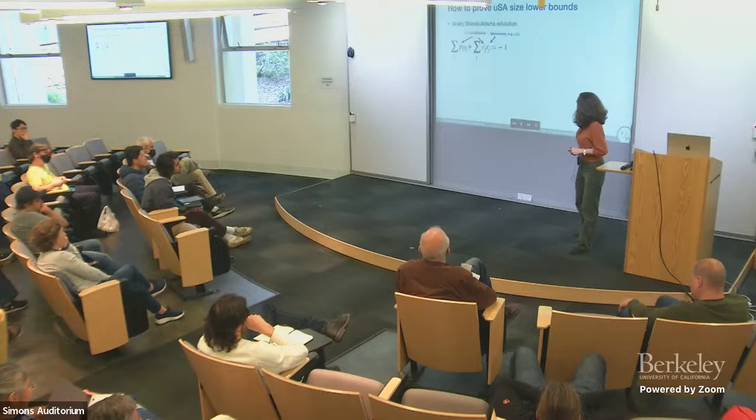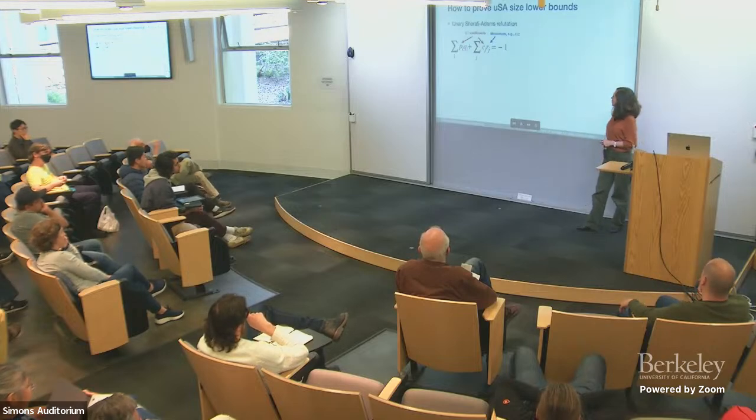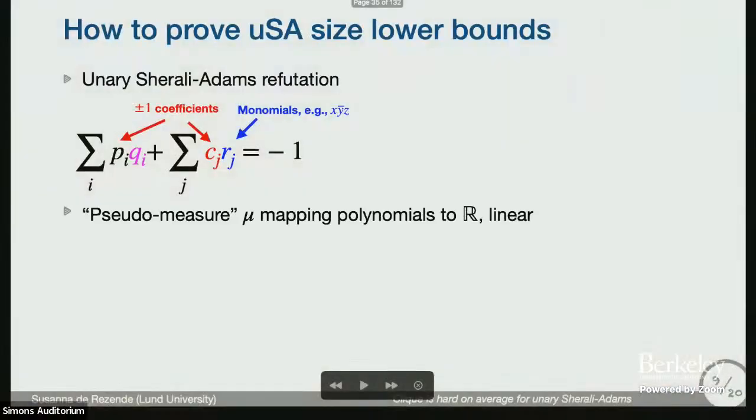Okay. So how do we prove unary Sherali-Adams lower bounds? We want to define what we call a pseudo-measure, which will map polynomials to some real number. And we want it to satisfy that the axioms should be approximately 0. Like if this were satisfiable, then there would be an assignment that would set this to 0.